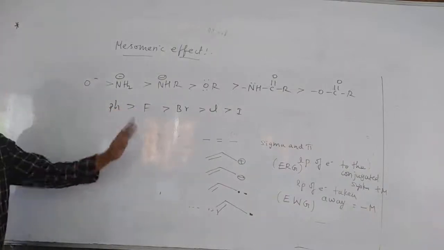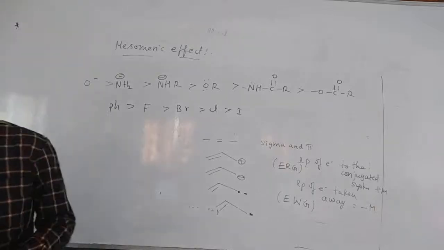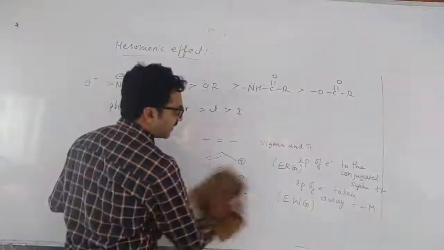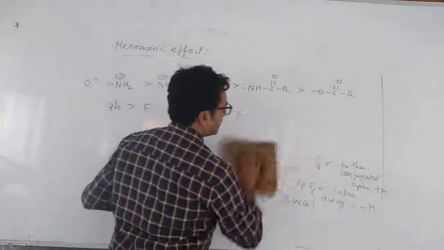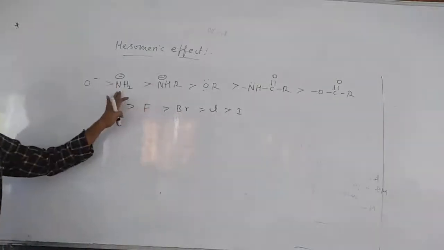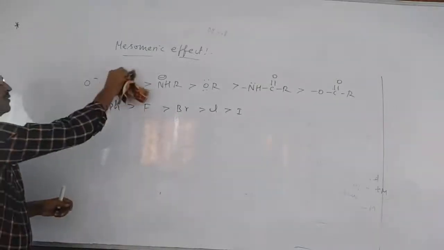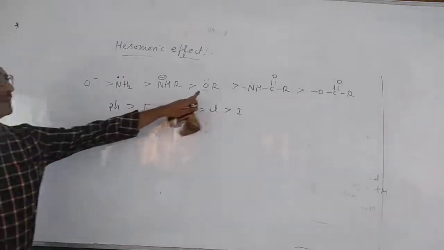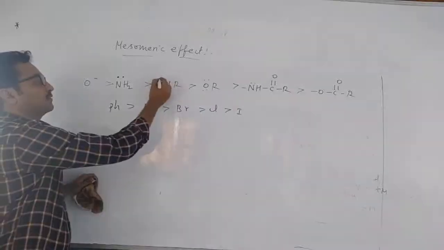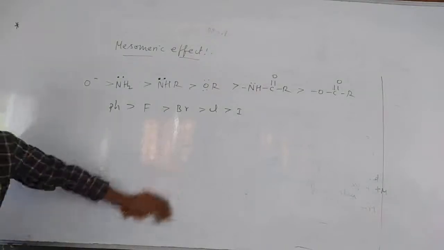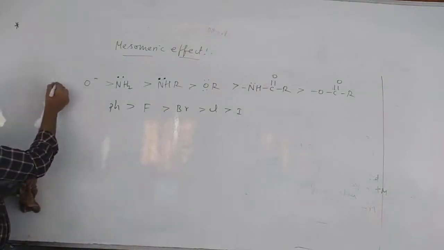So this order you can see in your book, because we can't include all groups here. Many groups will be there, but the majority of the groups you have to remember. They will ask NH2 groups and this OR group, lone pair groups, OH, these things. Fine. So these are all plus M affecting groups. They will donate.